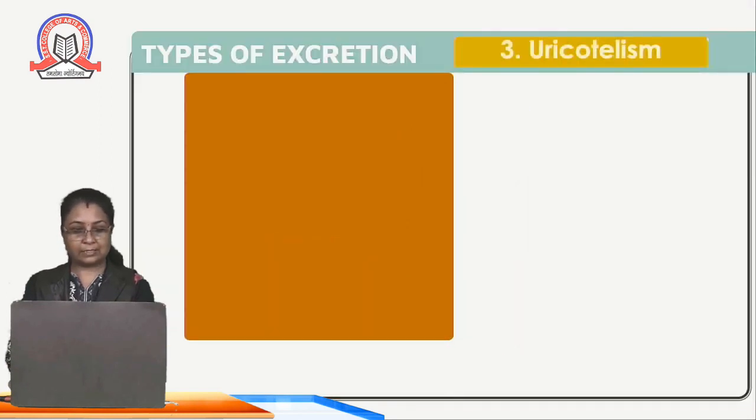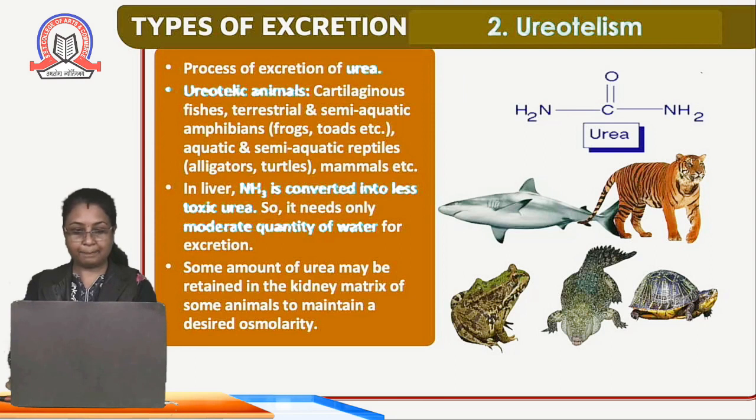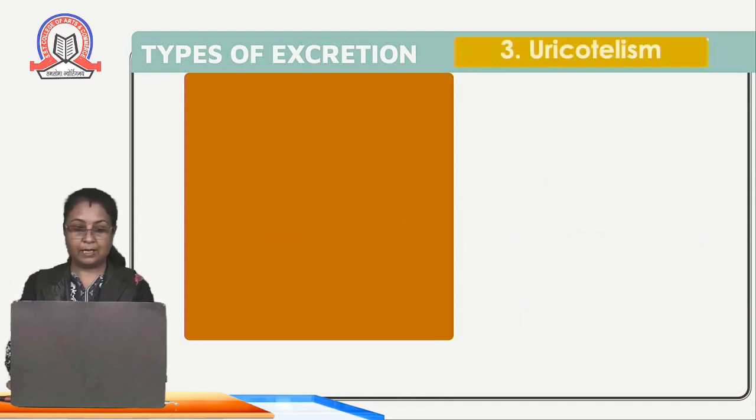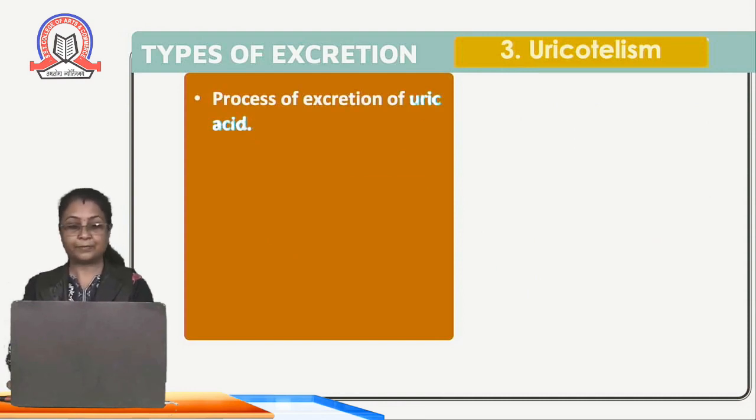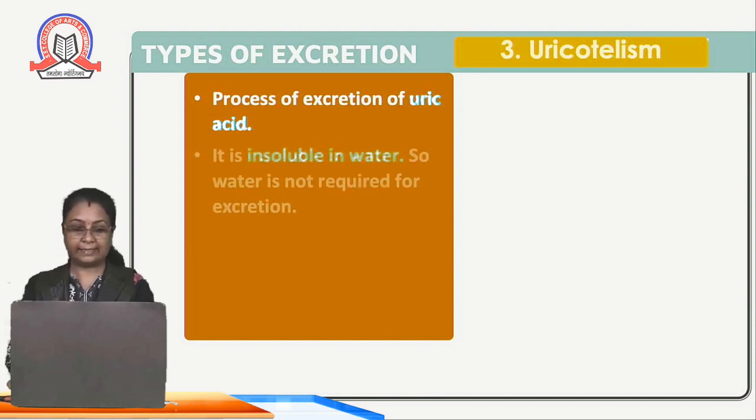Now the next type of excretion is called uricotelism. There is a small difference, children. The second type is ureotelism, where urea is thrown outside the body. And the next type of excretion is uricotelism. So what is the difference between ureotelism and uricotelism? In ureotelism, urea is excreted from the body, whereas in uricotelism, uric acid is excreted from the body.